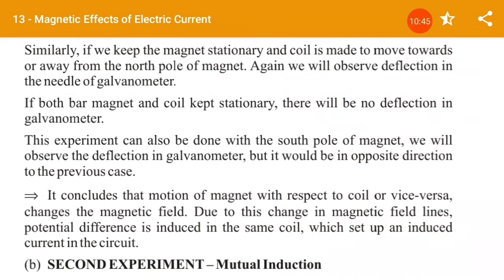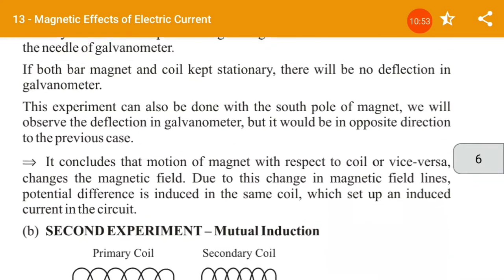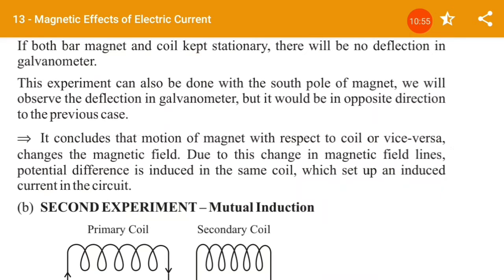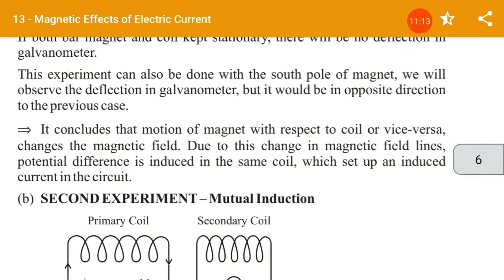And this experiment can also be done with the south pole of the magnet. We will observe the deflection of the galvanometer, but it would be in the opposite direction. So we can conclude that the motion of the magnet with respect to the coil, or vice versa, changes the magnetic field. Due to this change in the magnetic field lines, a potential difference is induced in the same coil and induces current in the circuit.